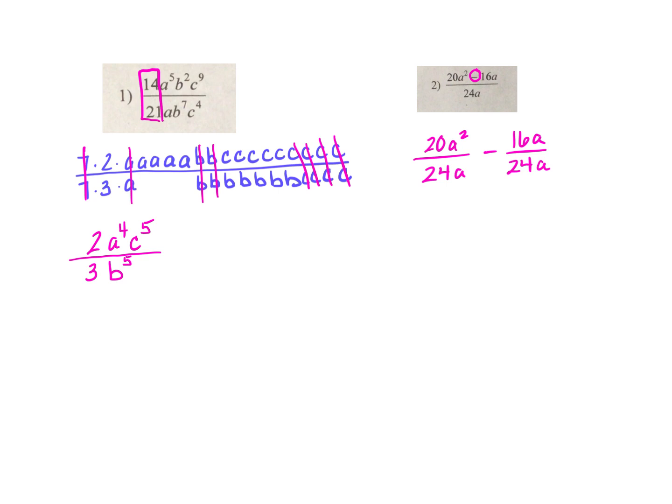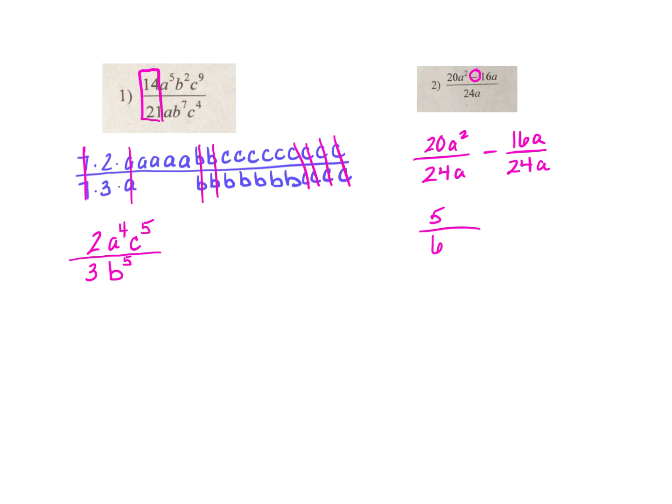So what we're going to do is we're just going to reduce the fraction. So 20 over 24. 20 and 24 are both divisible by 4. 20 divided by 4 is 5, so I'm going to put a 5 on the top. And 24 divided by 4 is 6, so I'll put a 6 on the bottom.